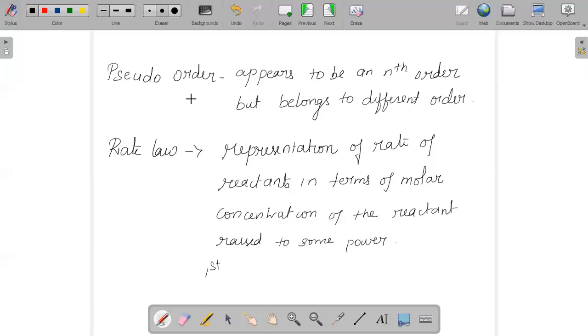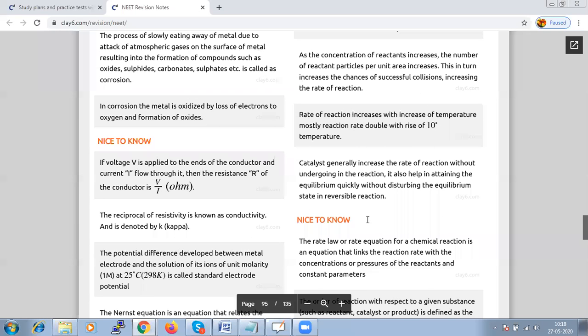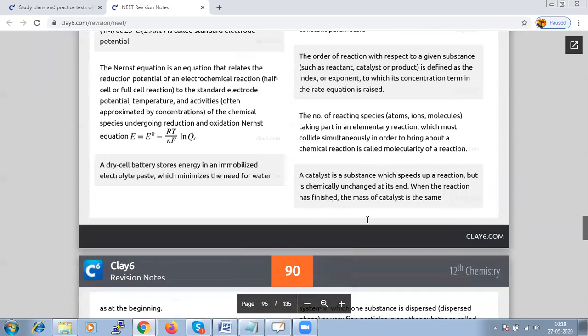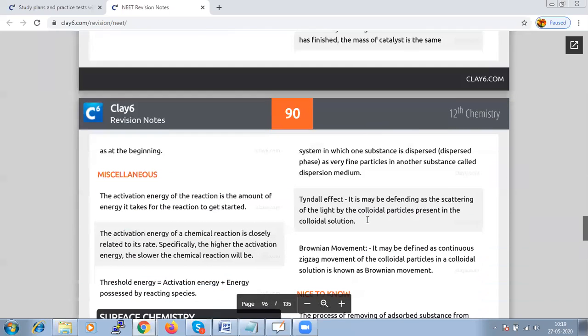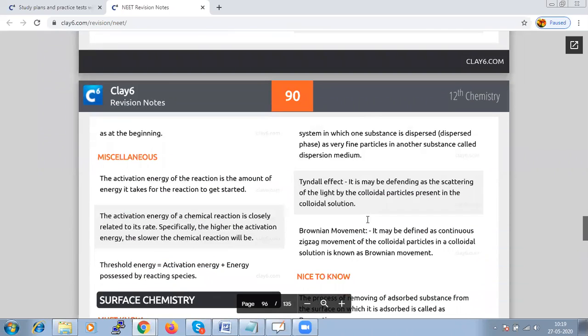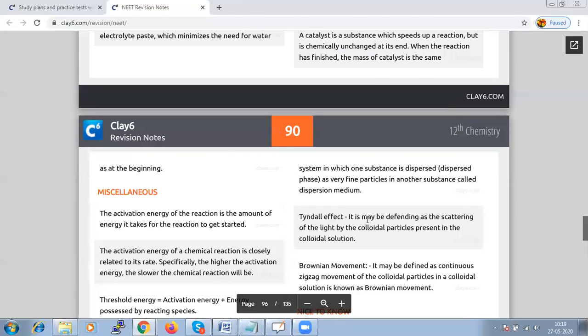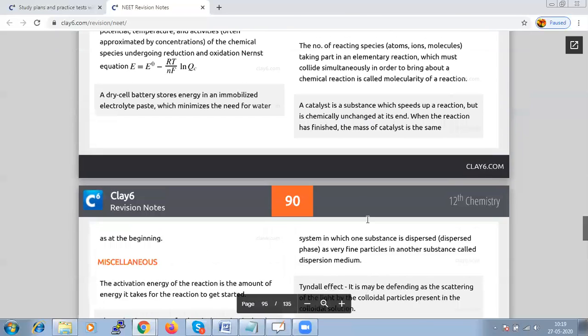And next we have molecularity. What is molecularity? As you know, molecules need to collide in order to bring about a chemical reaction. The number of molecules participating in a chemical reaction that collide and bring about a change, or the chemical reaction, is what we call the molecularity of a reaction.